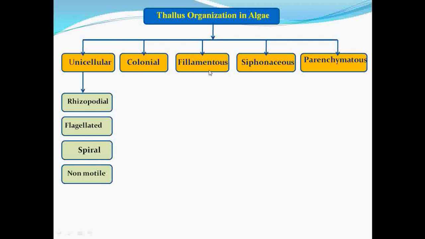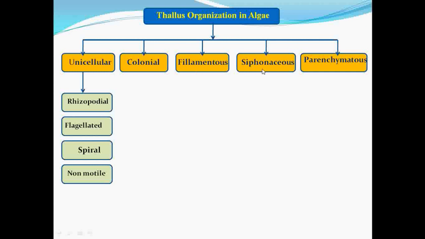Then next comes the filamentous type. Filamentous means here the algal cell undergoes transverse division, and after the transverse division, the daughter cells cannot separate from the parental cell. That's why it gives an appearance like a filament. That's why it is called filamentous type.